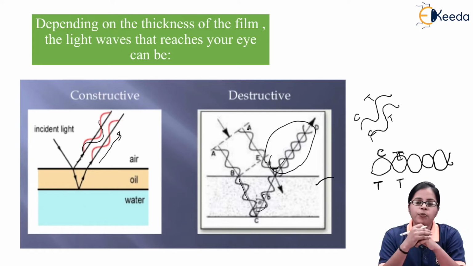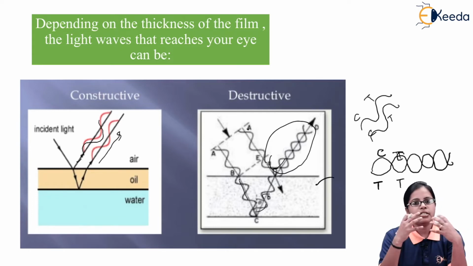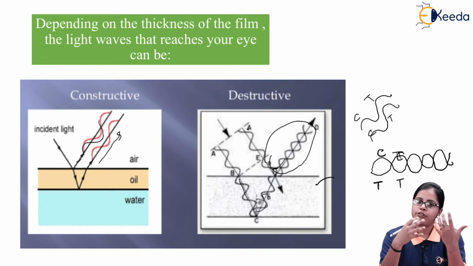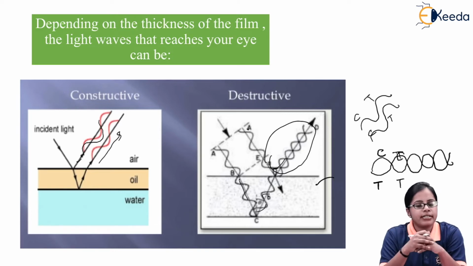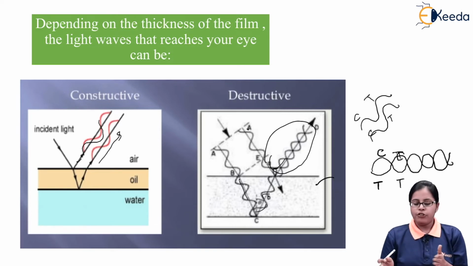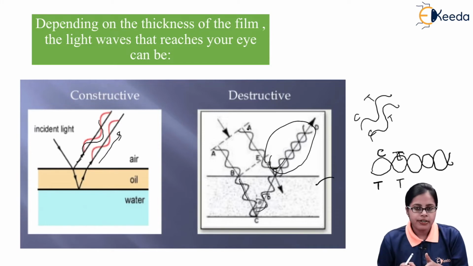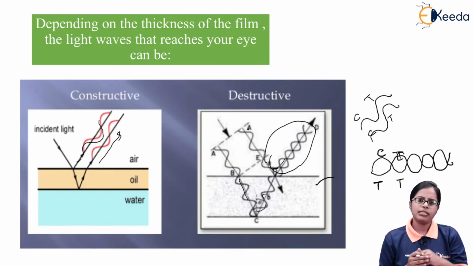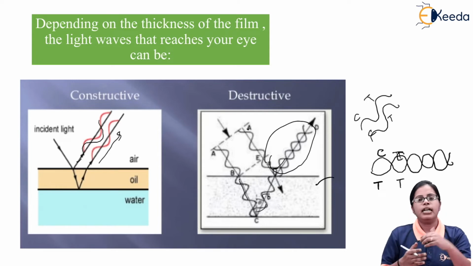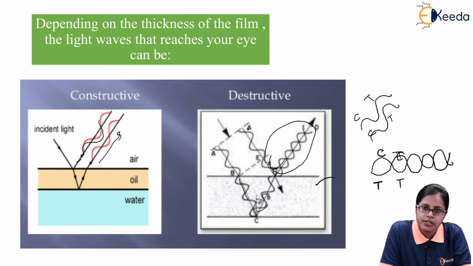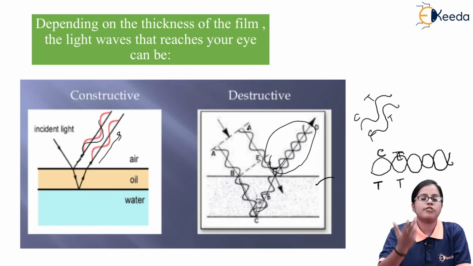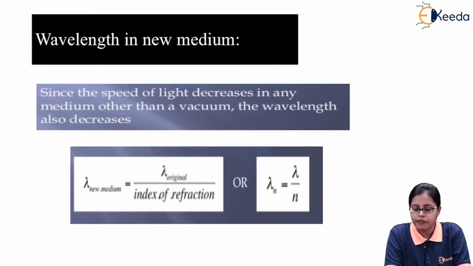Just let me remind you that during constructive interference, the intensity of light is more, and during destructive interference, the intensity of light is minimum or can even be considered as zero. So when you talk about constructive and destructive interference in terms of thin film, depending upon the thickness of the film, I will either get to see a constructive interference or a destructive interference. So the thickness of the film decides whether we are going to get a constructive or a destructive interference.